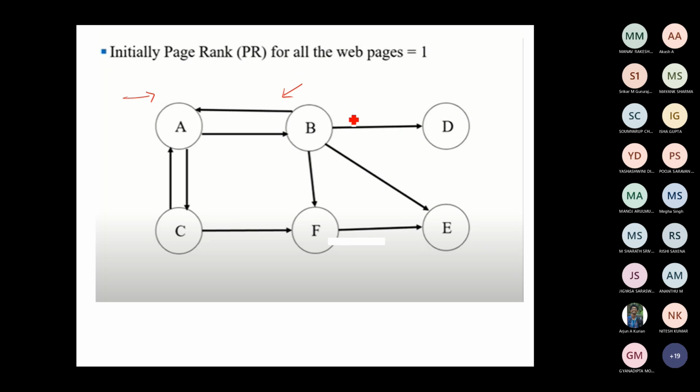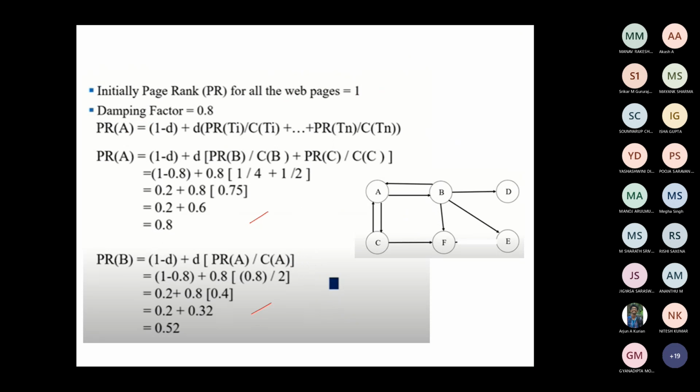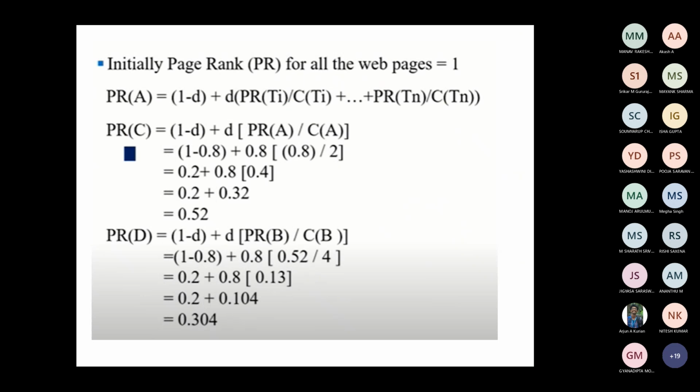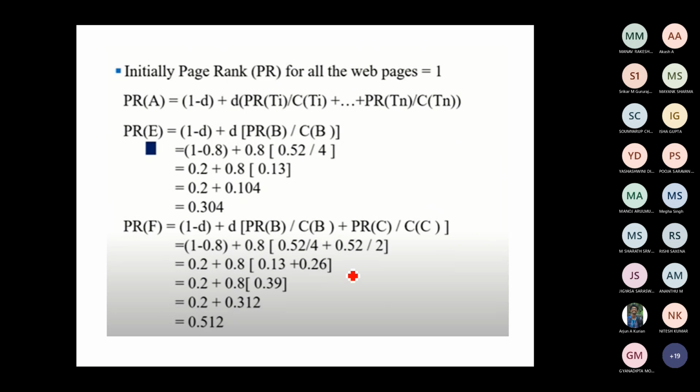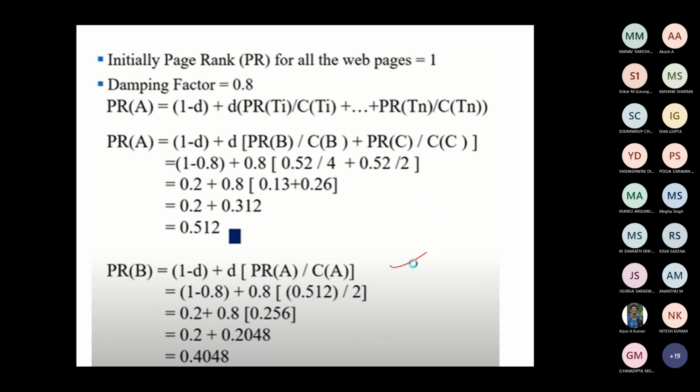It is bigger than the old graph. Okay, we have 3 plus 3, 6 nodes are there. So n is equal to 6. You initialize the value of all the page rank as 1, and you find out the page rank of A, B, C, D, E, F, and you have to list them out in an order. The solution is available over here. Anyhow, you try to compute the page rank for these web pages.